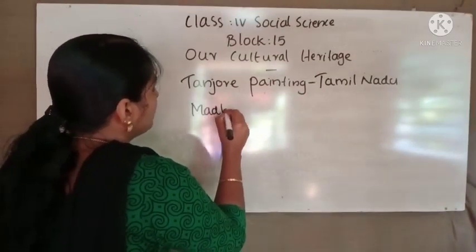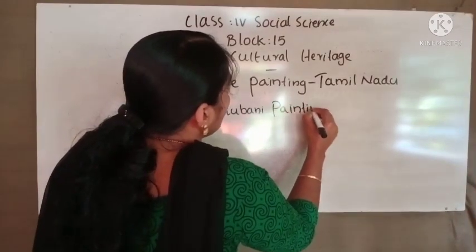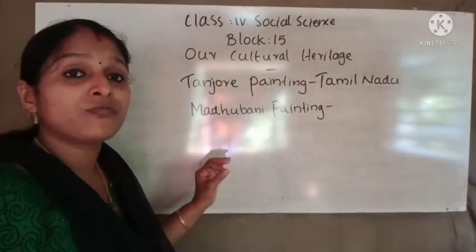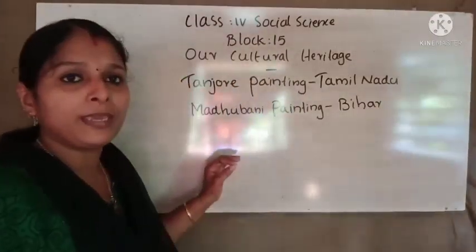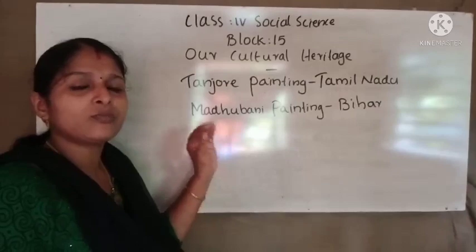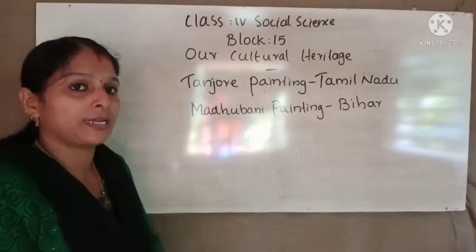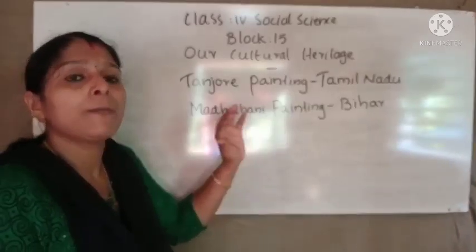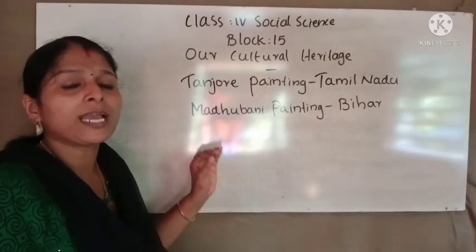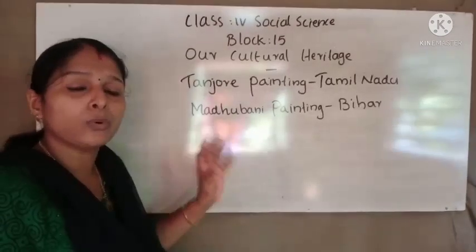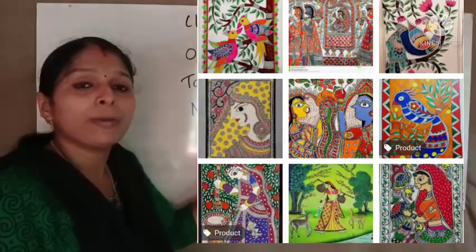The next folk painting is Madhubani painting. Madhubani paintings are the paintings from Bihar. Usually the skill of this folk painting is passed from mother to daughter. This is also a beautiful painting. What can be seen in this painting? It shows Hindu gods and goddesses, nature, and some marriage scenes.